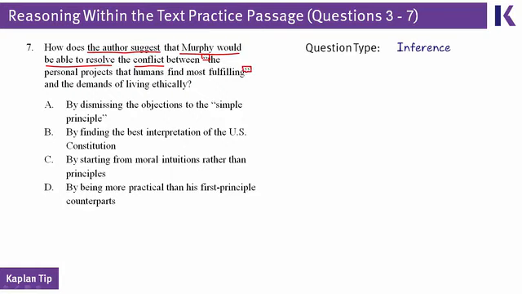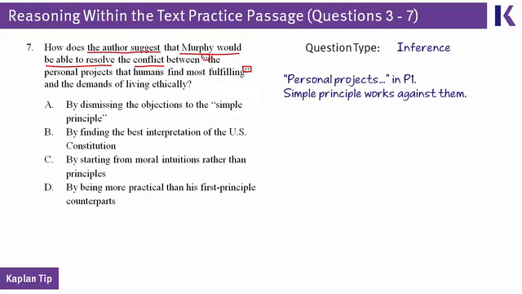And the first step towards answering this question, because it gives us a strong paragraph reference, is to know what paragraph that's from. This detail about personal projects that people find fulfilling, it's in paragraph 1. And the specific aspect of those that's given in paragraph 1 is that simple principle, first principle philosophies, they're kind of working against personal projects that humans find most fulfilling because they're so demanding ethically. So the author starts by saying this whole personal projects thing, simple principles work against them.